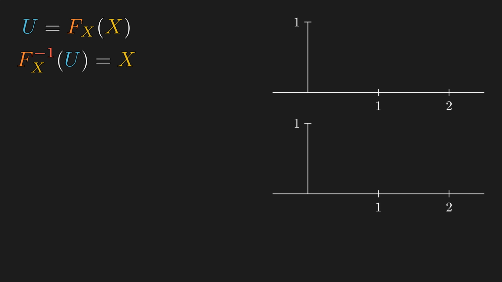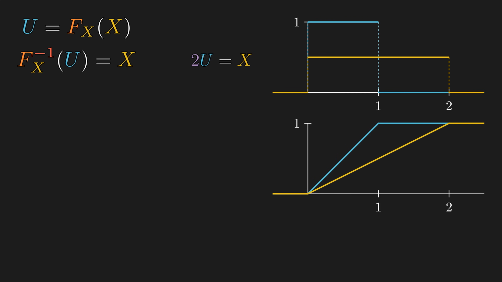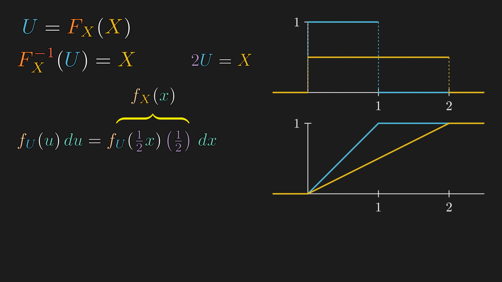Let's take a look at the simplest transform to illustrate the point, where the transform is a horizontal stretch by a factor of 2. If you remember what happens to the density, it had to be scaled down by 1/2. But once you integrate the density, there is a horizontal scaling but no vertical scaling. Algebraically, when we did the change of variables on the density, we had to horizontally scale up by multiplying by 1/2 in the function argument, but also multiply by 1/2 to vertically scale down. But once we integrate both sides, the extra term disappears, so the CDF only scales horizontally.